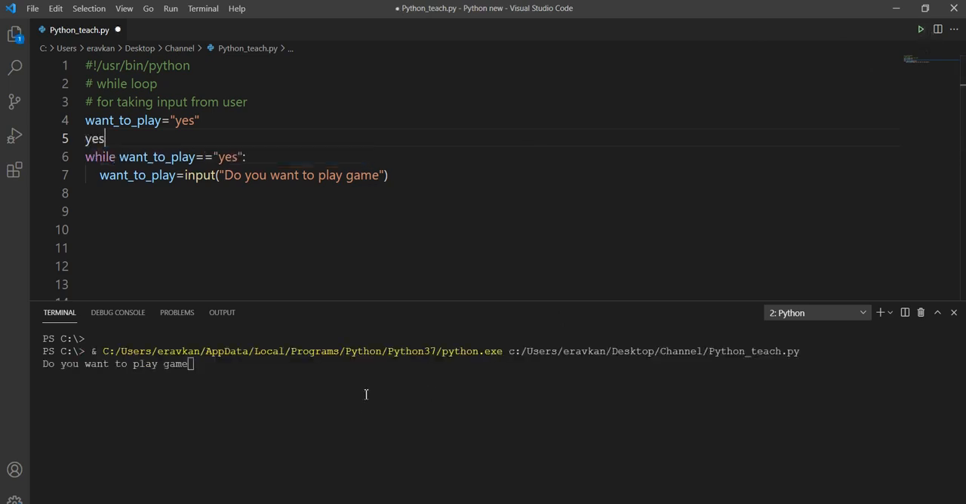Okay, so let me execute this code. If the user enters yes, this will be an infinite loop. Till the user enters that I don't want to play the game, this will not come out. If he enters some other value which is not equal to yes, suppose he enters no, then he will come out of the loop. So this was all about the while loop. I hope it is clear to you.